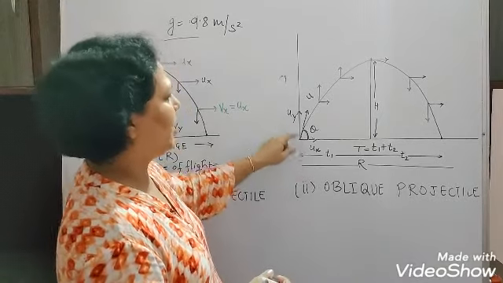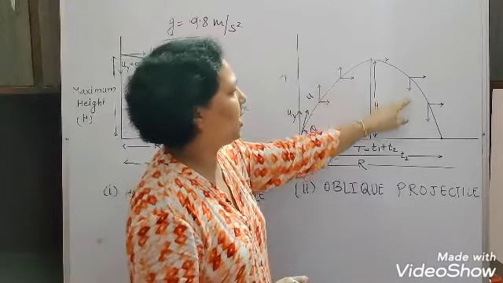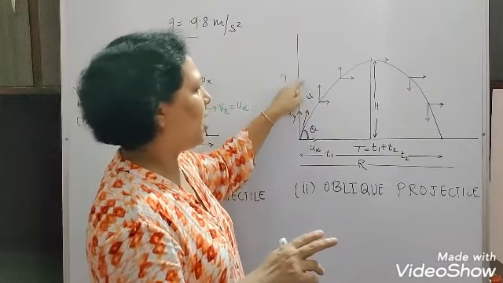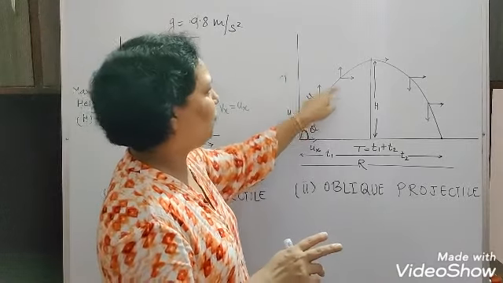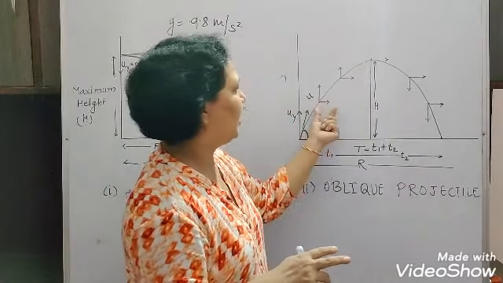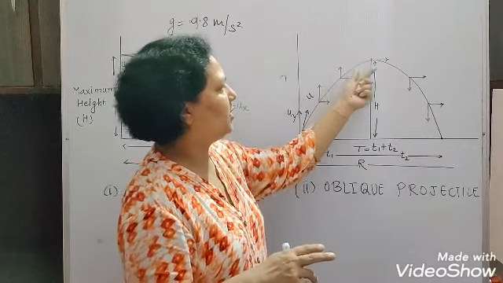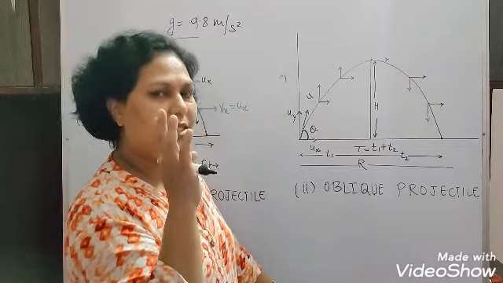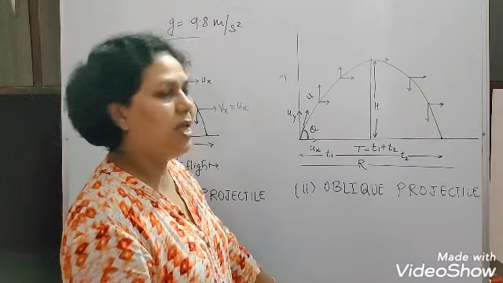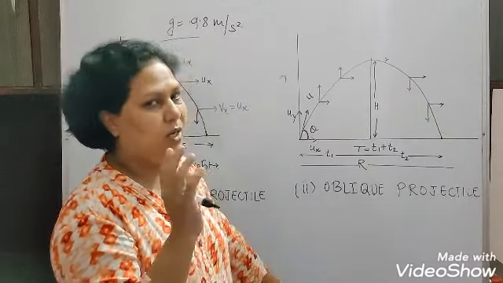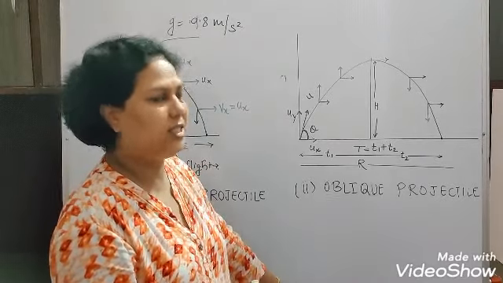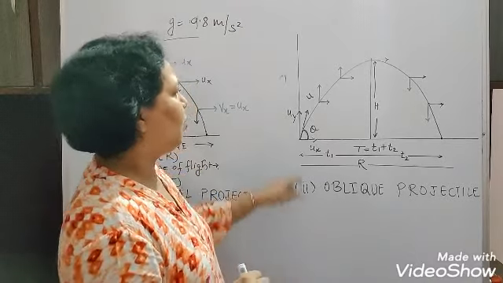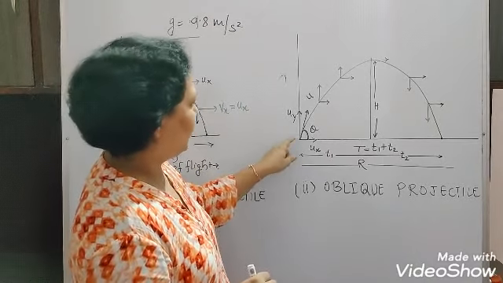Okay, so at each and every point now, we have resolved the velocities into two components, the horizontal component and the vertical component. Every time you look, the length of this arrow, this line in the horizontal component, remains the same. That means the horizontal component, the velocity ux, will remain the same. It is a uniform velocity.